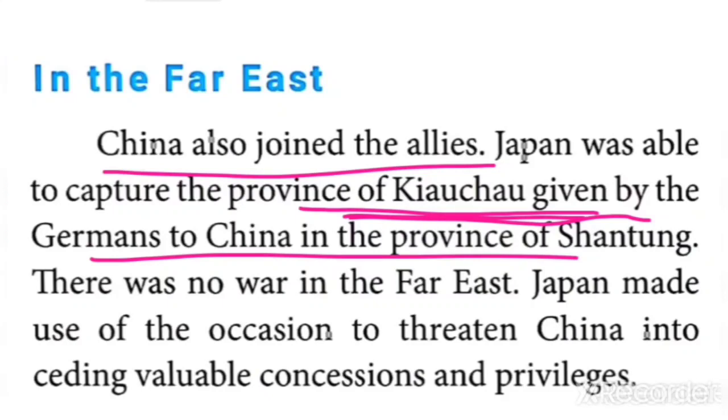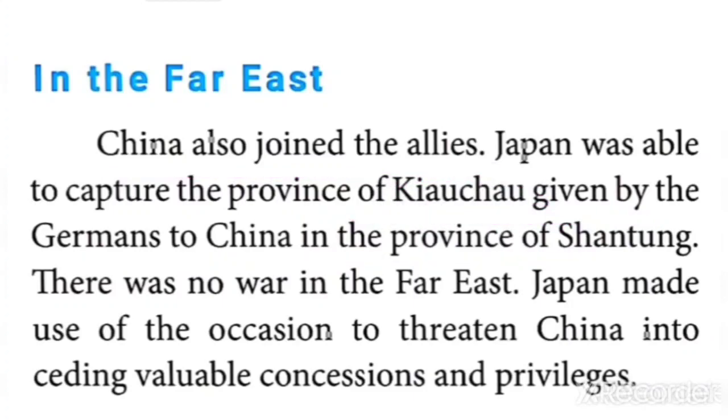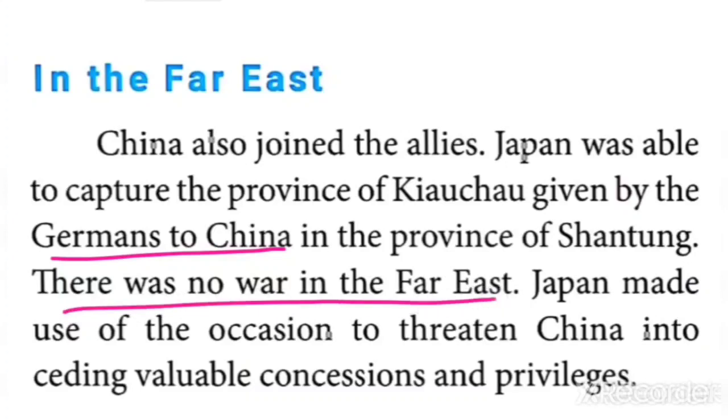Who needed that place? Japan needed that place, so it often threatened China in order to capture Kiaochow. Who gave it to China? Germany gave it to China. But there was no war in the Far East area.